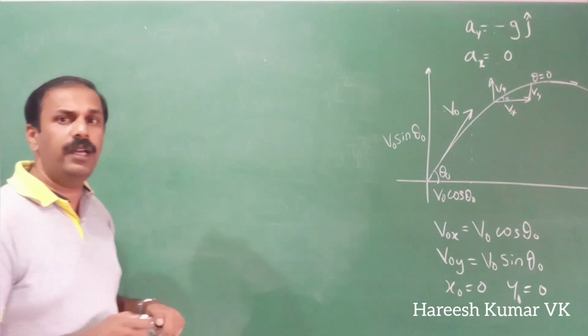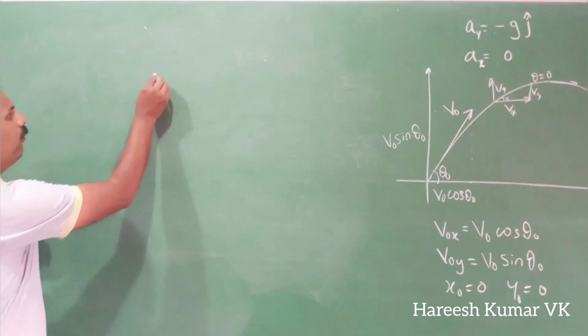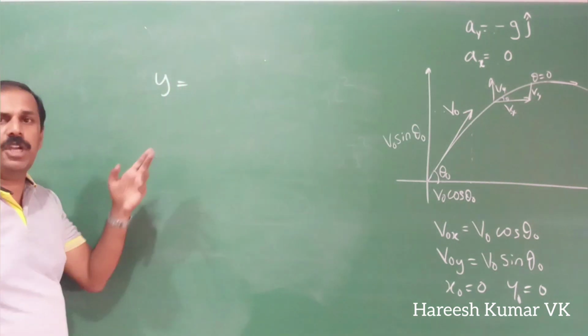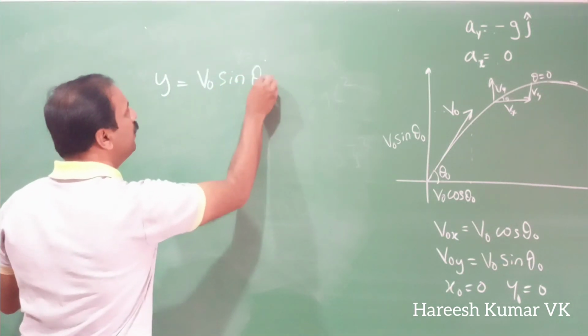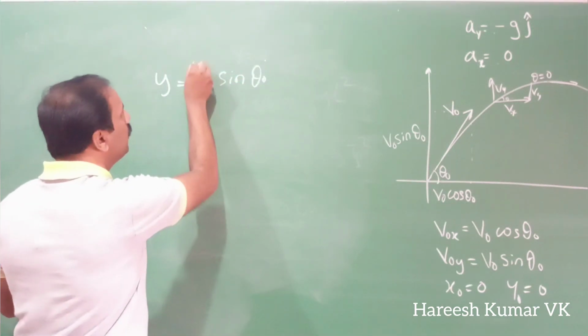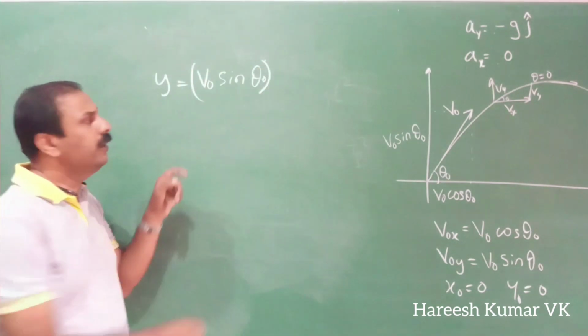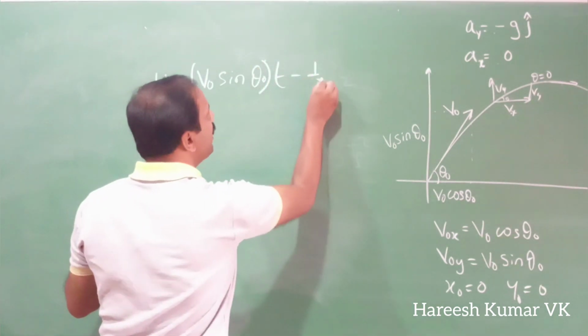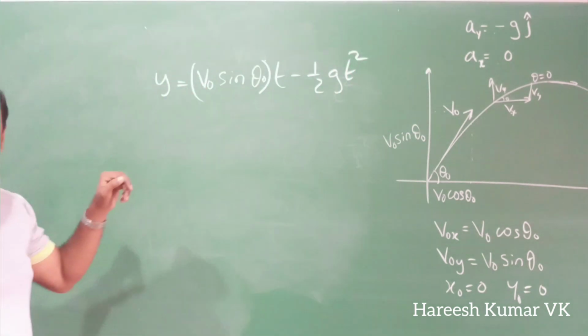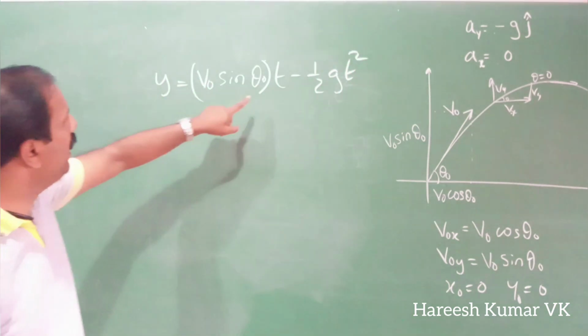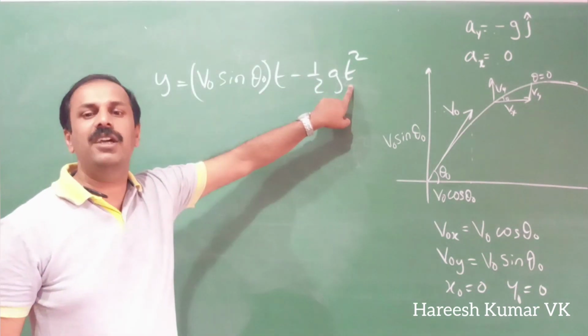So we can write the equation for the y-axis. y is equal to the same equation which we did previously: V0 sin theta 0 into t minus half g t square. This equation we already did. Now in this one, we have t here and we have another t here also.